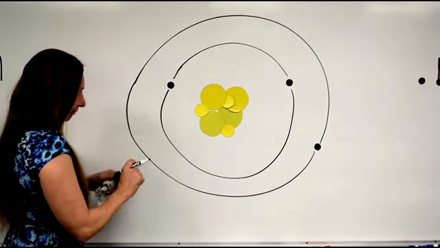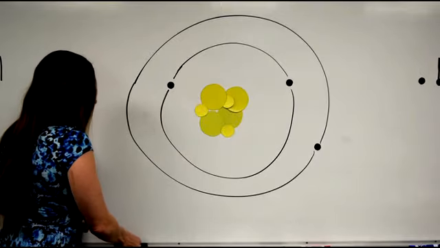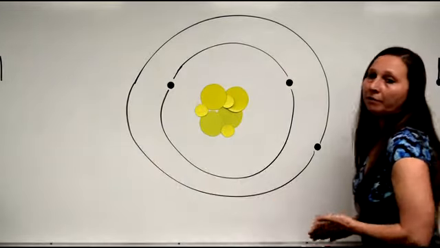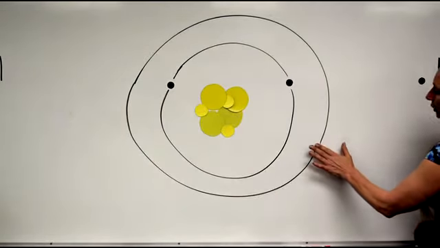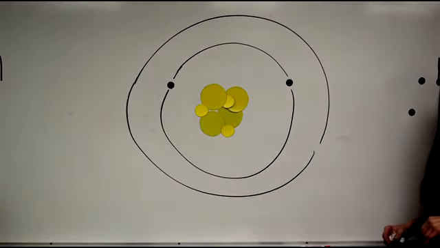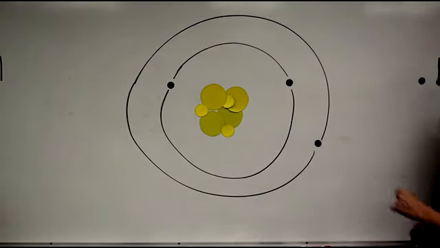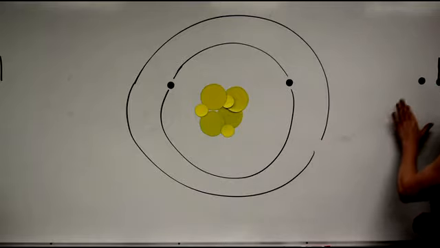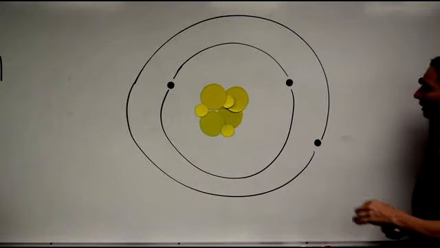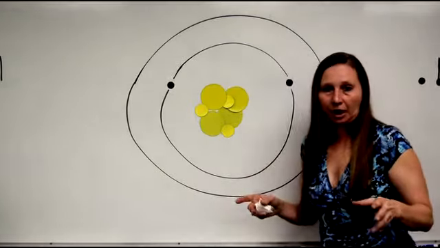In the simplest explanation, it is very easy for an electron to be removed, you just pull it off the edge, or to put the electron back. It's easy to lose an electron, it's easy to gain an electron because they're on the outside.